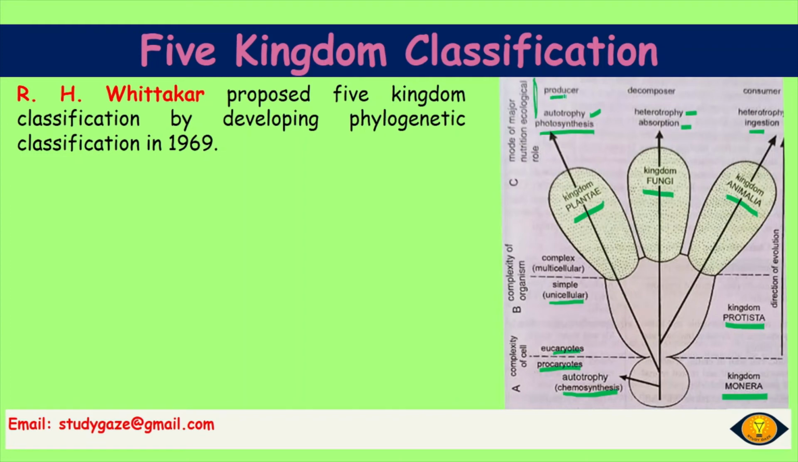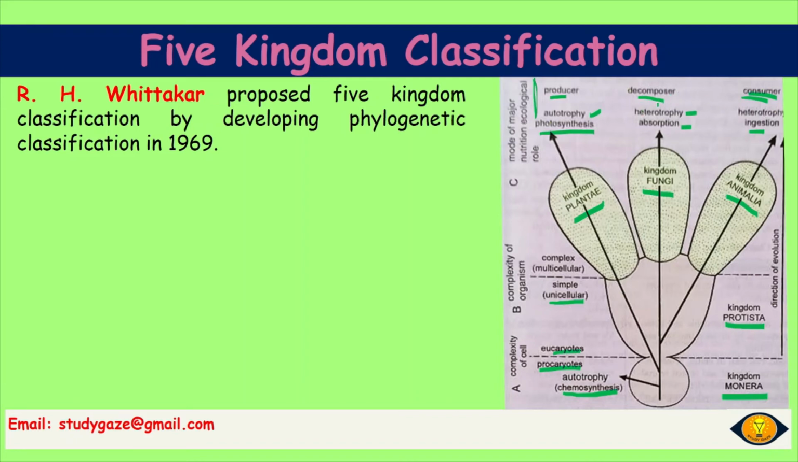By producer, they can prepare their own food. Then the Animalia, they are the consumers. They are taking the food from the producers. And finally the fungi, they are the decomposers. When these plants, the producers, and the consumers die, then the fungi feed upon them and decompose these producers and consumers. Hence they are called decomposers.